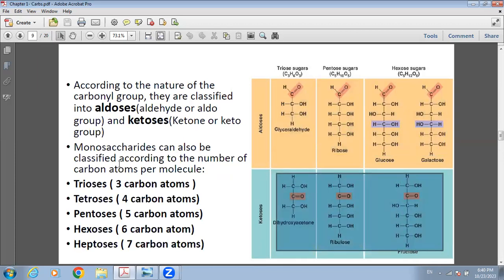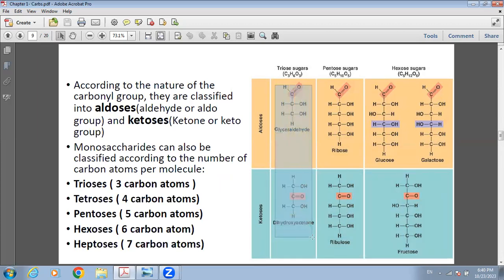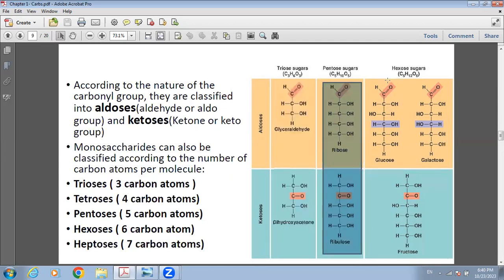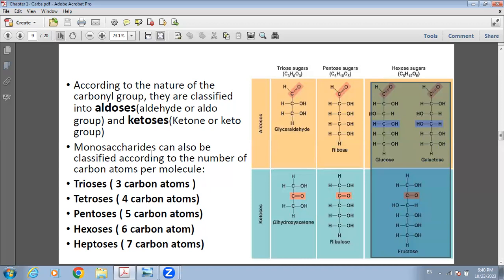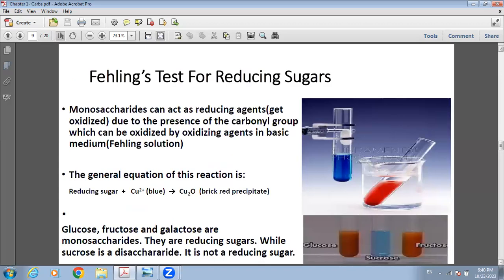Monosaccharides can also be classified according to the number of carbon atoms. So these two are trioses because they are made of 3 carbon atoms. These two are pentoses because they are made of 5 carbon atoms. These 3 are hexoses because they are made of 6 carbon atoms. Therefore, monosaccharides could also be classified according to the number of carbon atoms per molecule.